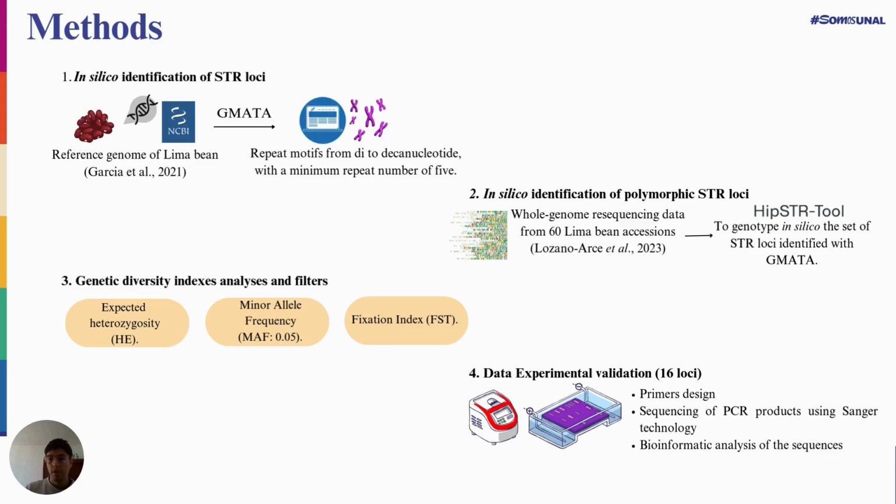Then, to identify polymorphic STR loci in silico, whole genome resequencing data previously produced for 60 lima bean accessions was used in the program HipSTR. Genotyping data were stored in a BCF file, which was used for genetic diversity analysis. Furthermore, the BCF file was filtered to keep STR loci with high quality genotyping, with a low percentage of missing data, less than 20%, and a minor allele frequency of 5%.